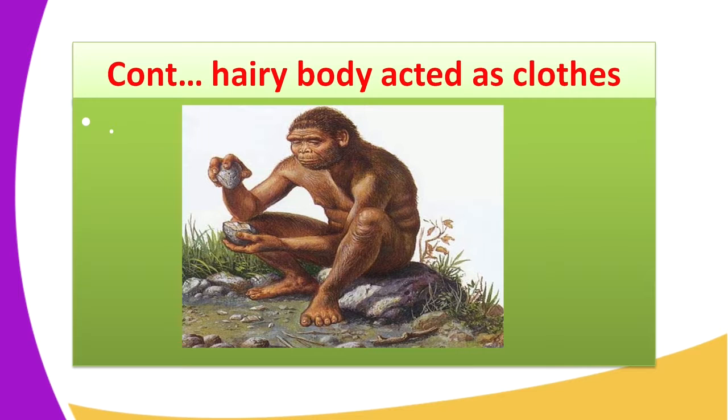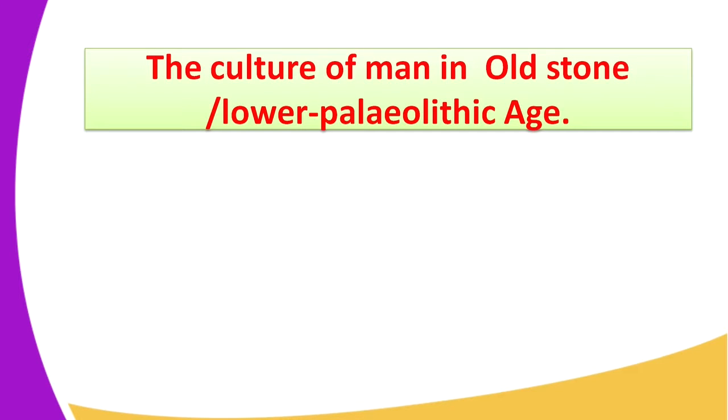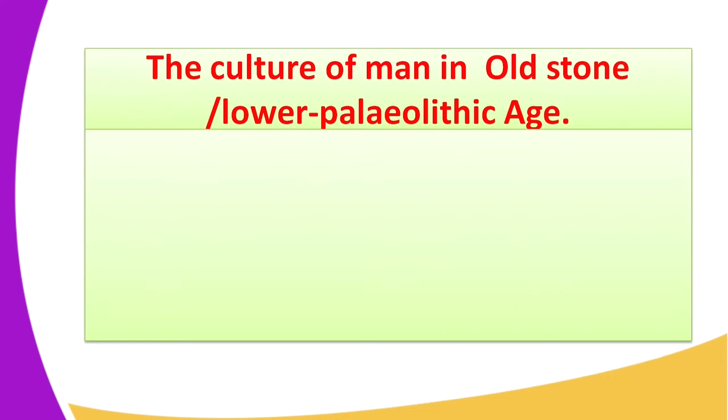We shall start with the culture. We are going to look at the culture of man in the Old Stone Age period.